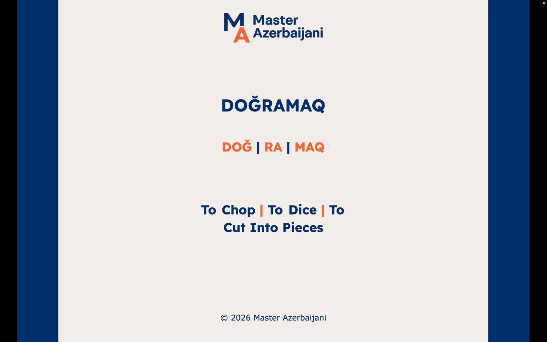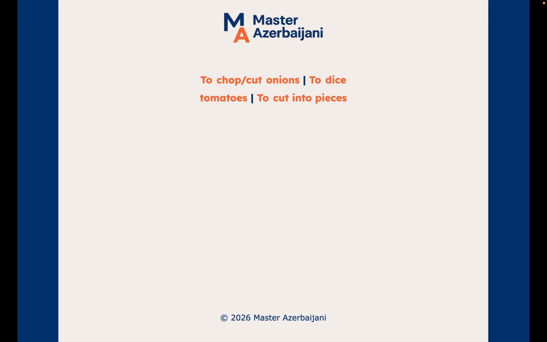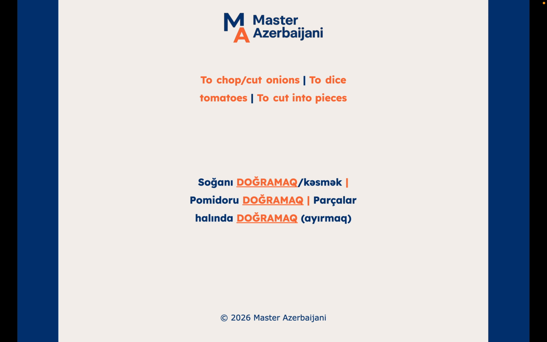Now, let's use some phrases. To chop or cut onions. To dice tomatoes. To cut into pieces. Let's see how to say them in Azerbaijani. Soğanı doğramaq. Remember yesterday? Kəsmək means you cut it into pieces, chop.